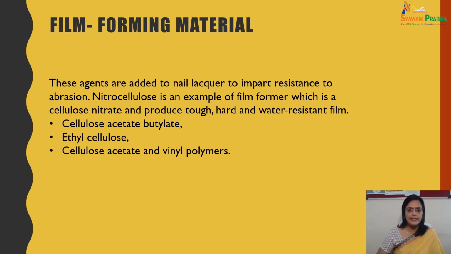These agents are added to impart resistance to abrasion. Nitrocellulose is an example of a film former, which is a cellulose nitrate, and it produces a tough, hard and water resistant film. It is obtained when sulfuric acid and nitric acid are reacted together with cotton. So this is one example. A few other examples are cellulose acetate butyrate, ethyl cellulose, cellulose acetate and vinyl polymers.